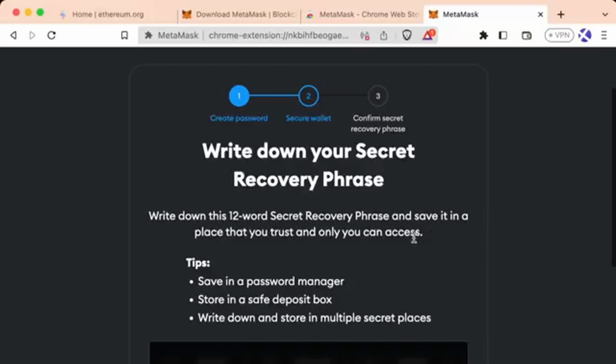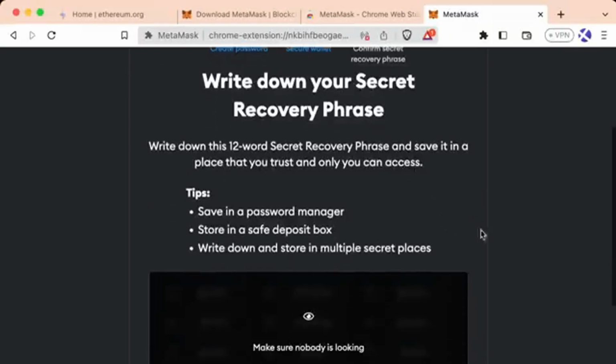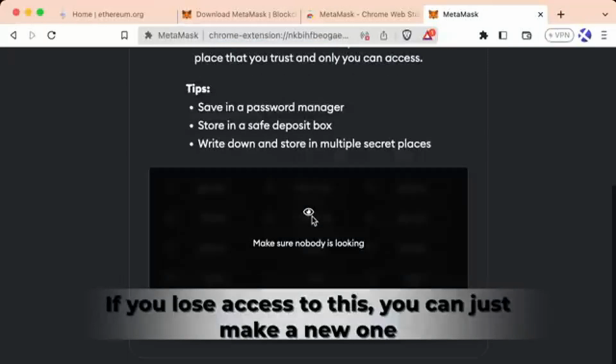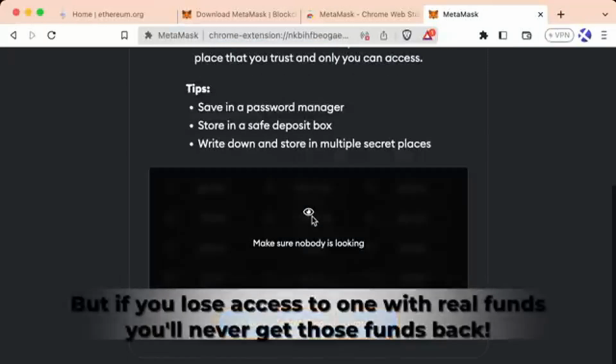Now, this is where we need to write down our secret recovery phrase and save it in a very secure place. It gives us some tips here, like a password manager, a safety deposit box, or split it up and keep it in multiple secret places. For the purposes of this video, I'm going to be showing you the secret recovery phrase because I'm not going to put any real money into this, but you should never ever do this.